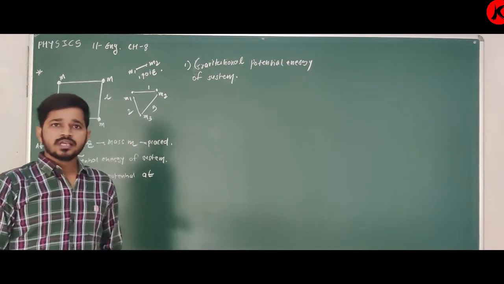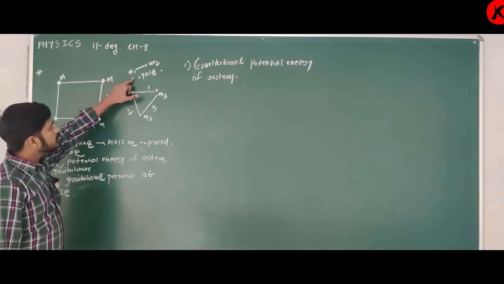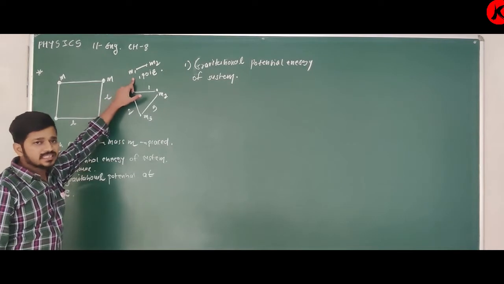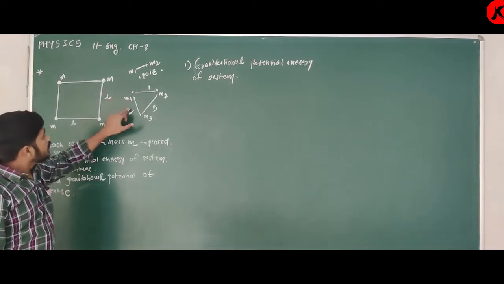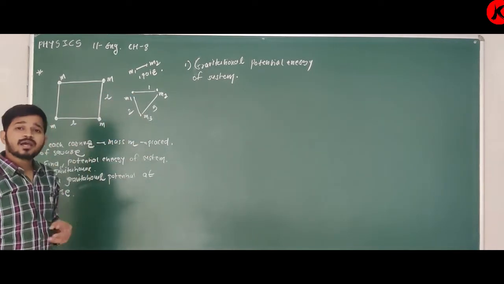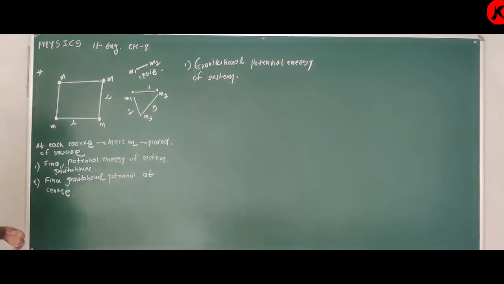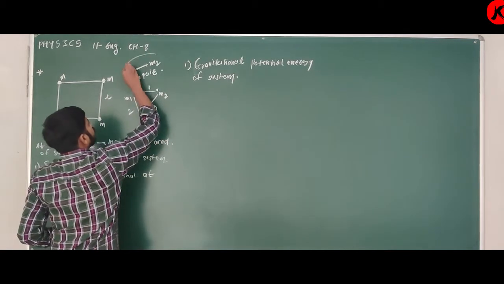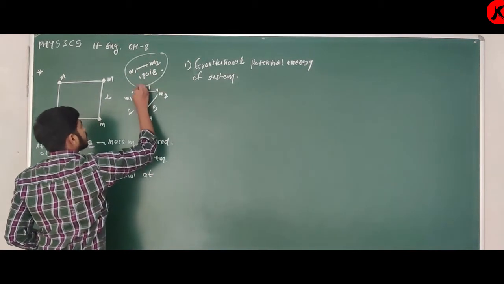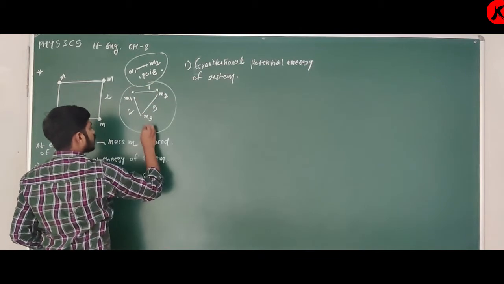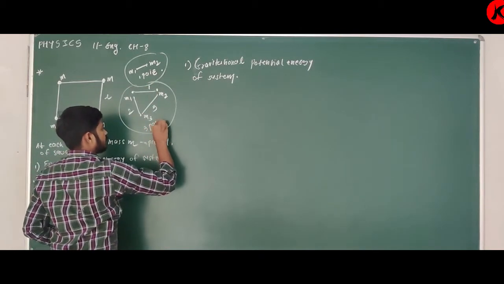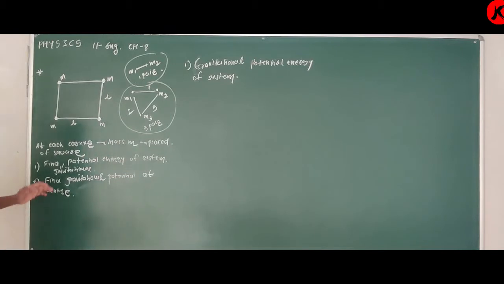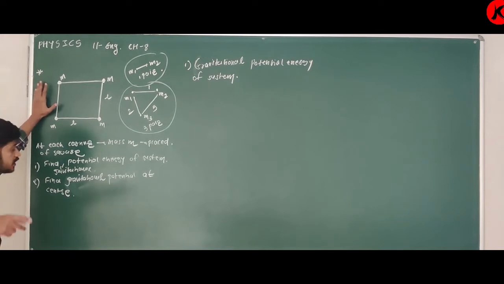Yes or no? So if you are given two objects, only one pair is possible. If you are given three objects, three pairs are possible. Whenever you are given four particles, first of all you have to identify the number of pairs.